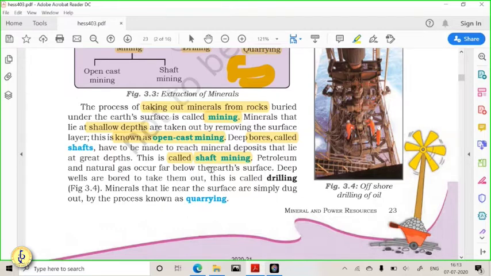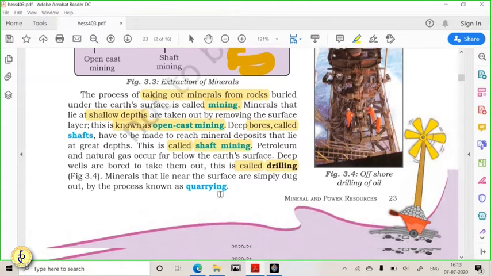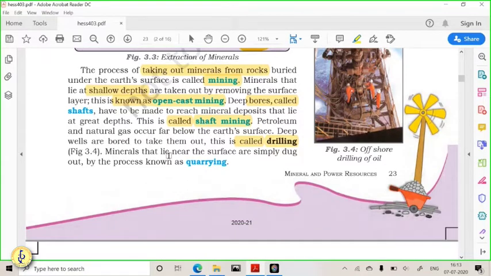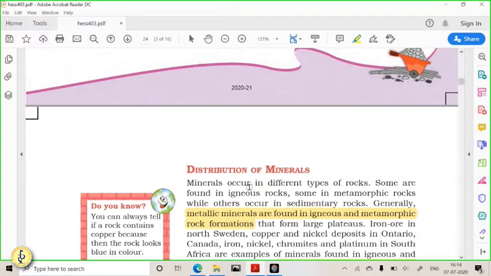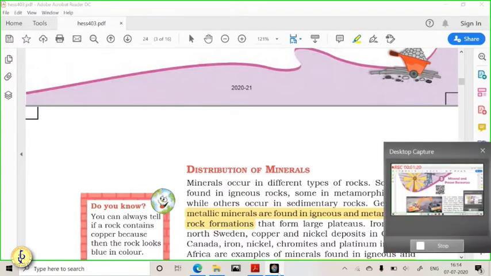But if you have liquid minerals, then they should be taken out through the process of drilling, like petroleum. And minerals which lie near the surface are dug simply by quarrying. Limestone quarrying is one of the famous quarrying that we know. Now friends, these are the different ways we dig the minerals. Getting it? Now, after understanding how these minerals are dug and how overall mining is done,